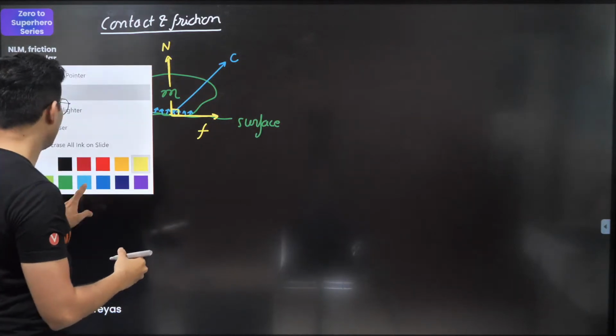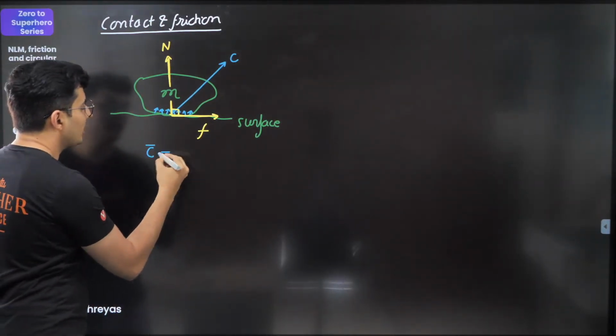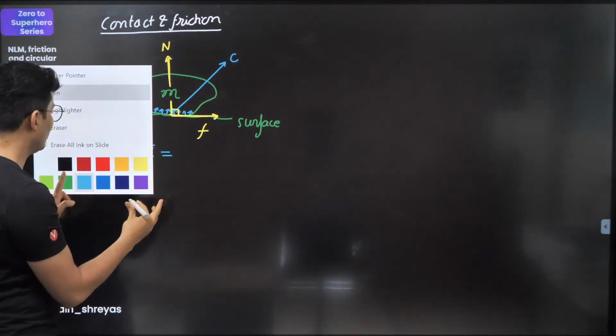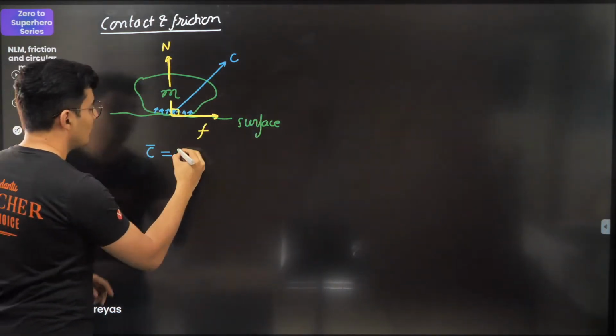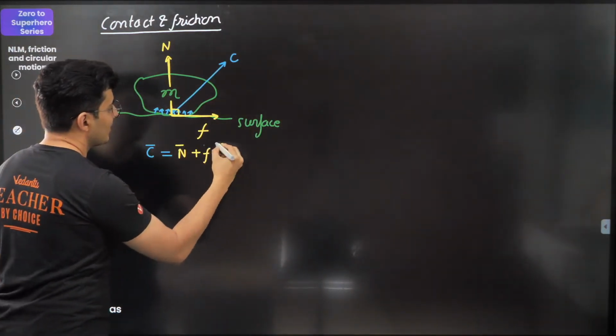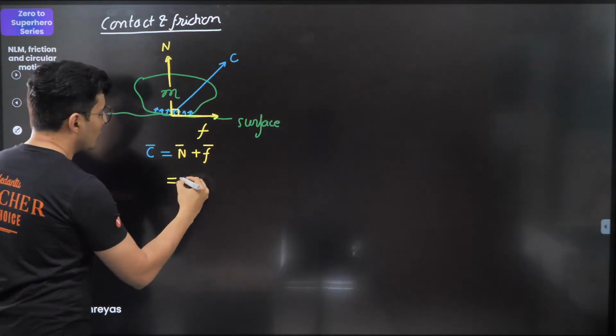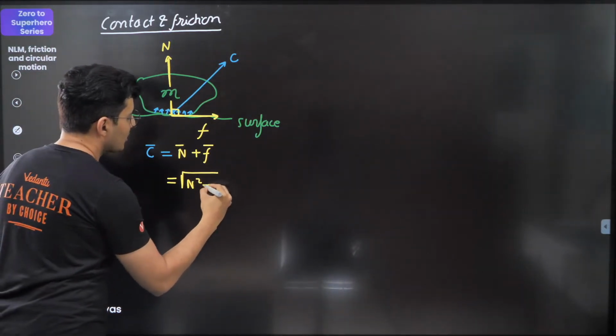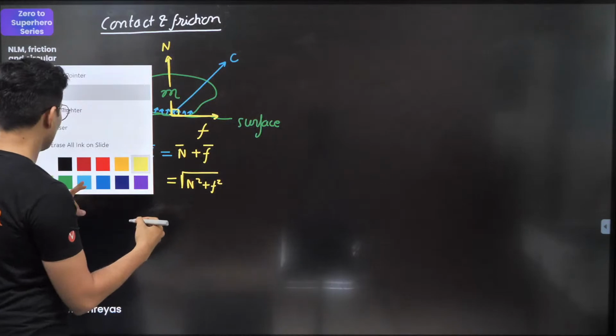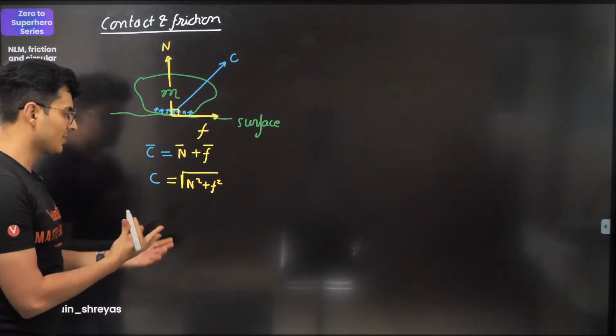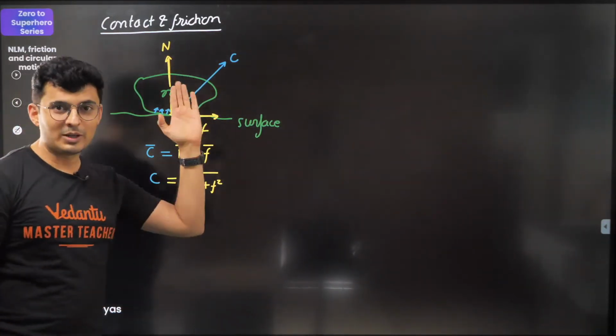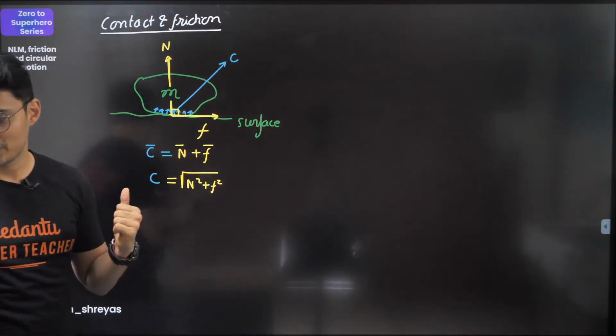So keep this in mind that in reality contact force is the resultant of normal force plus the frictional force. Otherwise, magnitude wise, it is root of N square plus f square. So this is basically your contact force magnitude. A lot of people do not know about this, but now I'm telling it to you.